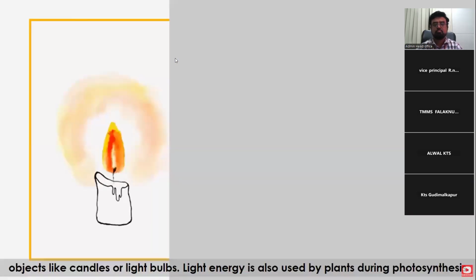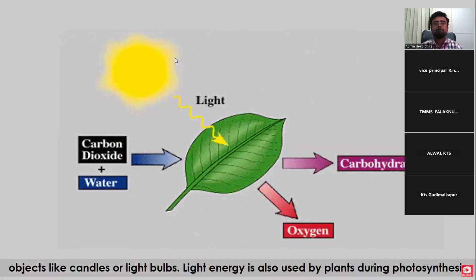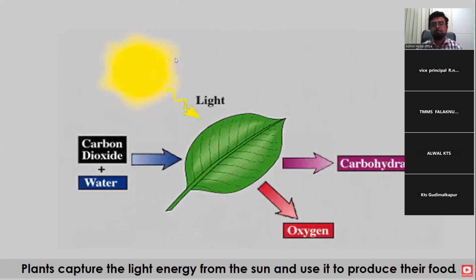Light energy is also used by plants during photosynthesis. Plants capture the light energy from the sun and use it to produce their food.